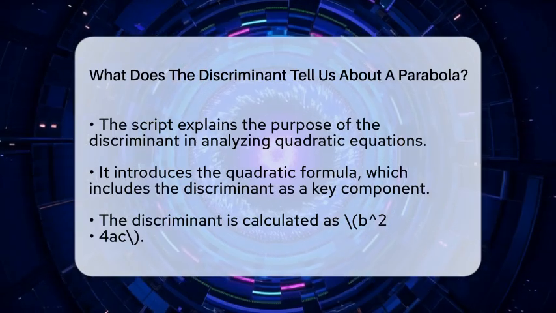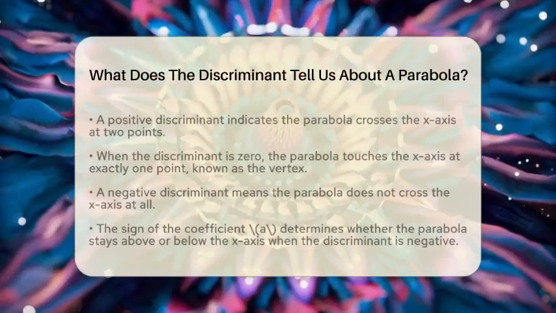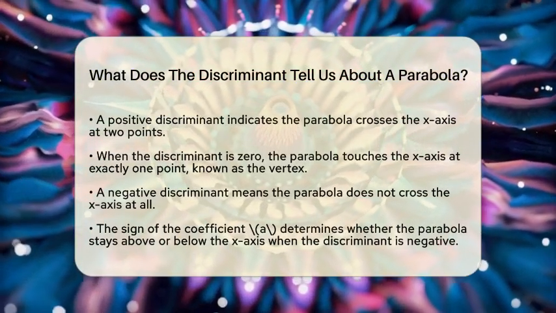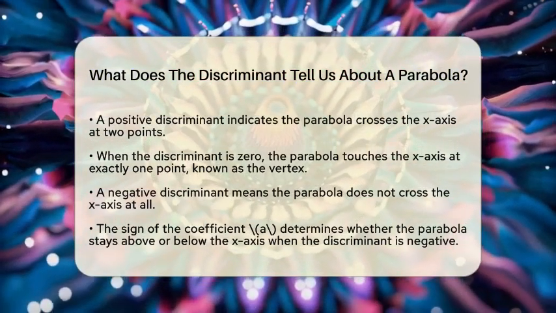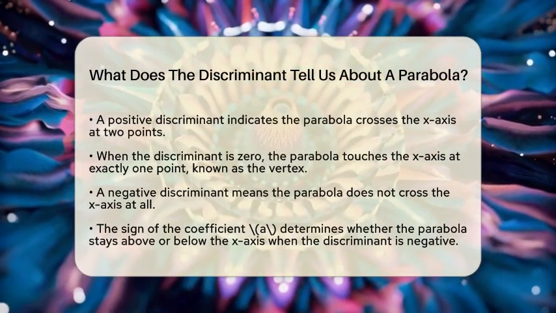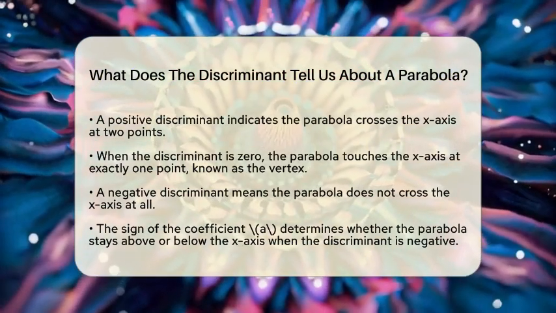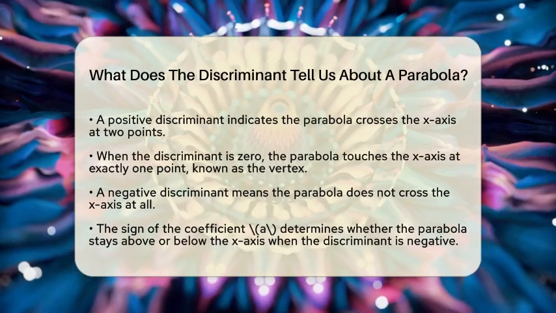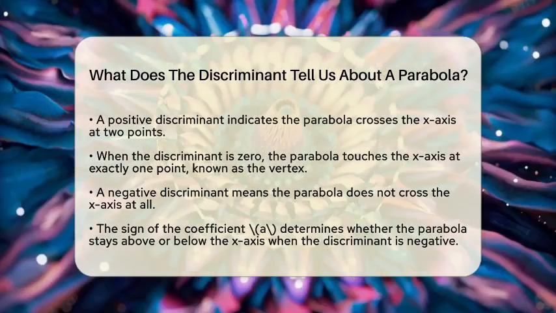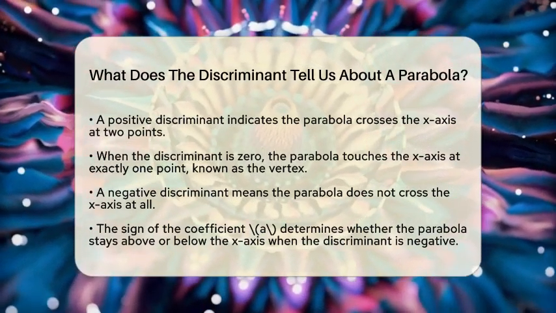If the discriminant is positive, it means the parabola crosses the x-axis at 2 different points. Think of it as the graph cutting through the x-axis twice. If the discriminant is 0, the parabola just touches the x-axis at 1 point. This point is called the vertex, and it is where the parabola reaches its highest or lowest point.